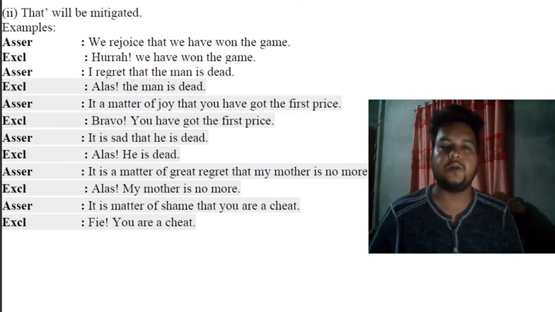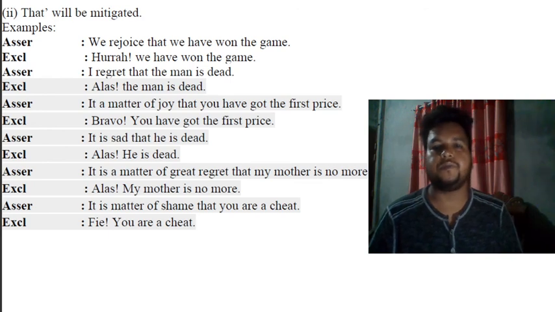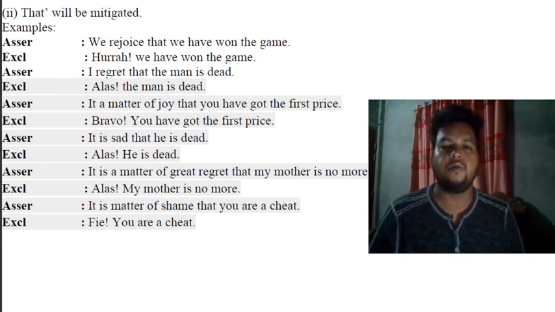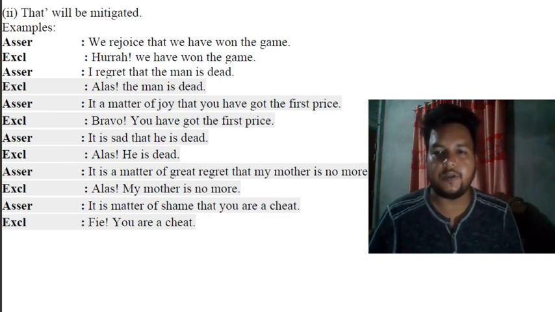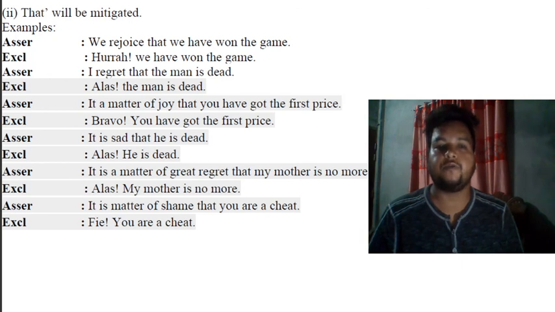The last one is not actually any fixed rule, it has many dimensions. We saw that because of many situations, different meanings come in an exclamatory sentence. See, if we find any matter of happiness, in that case we write hooray. If we find any matter of sadness, we will take alas. If we find any matter of shame, in that case we write fie. This much.